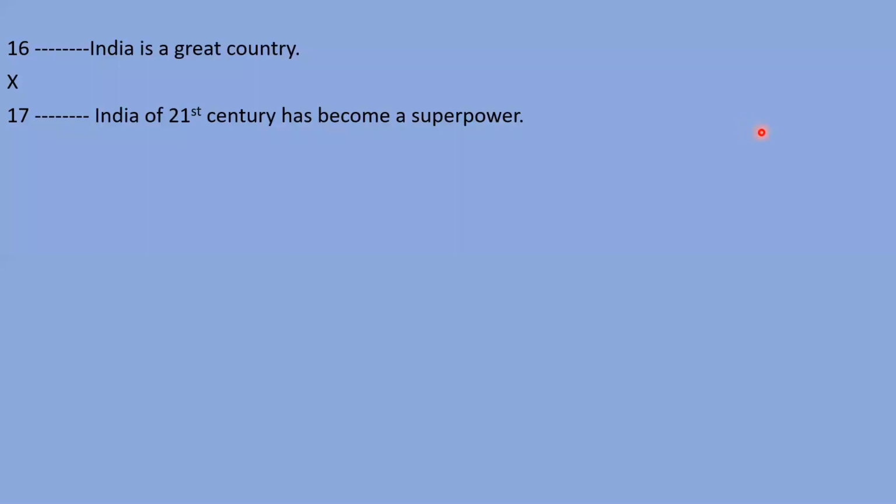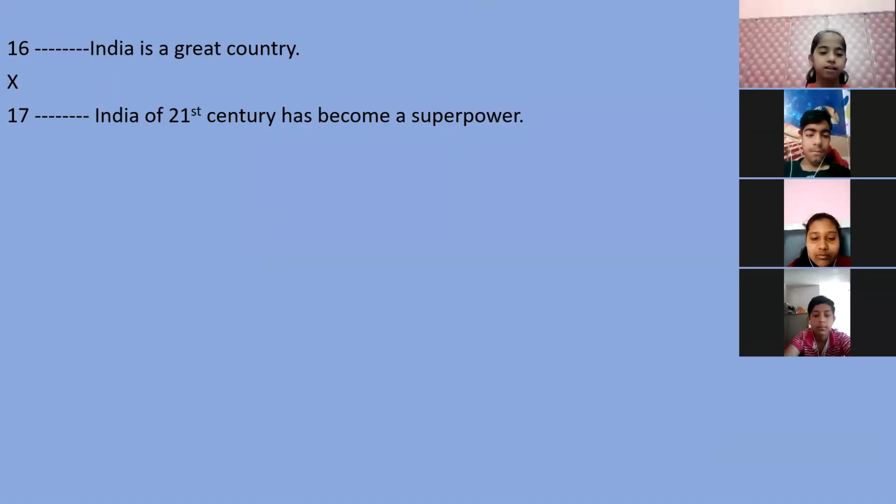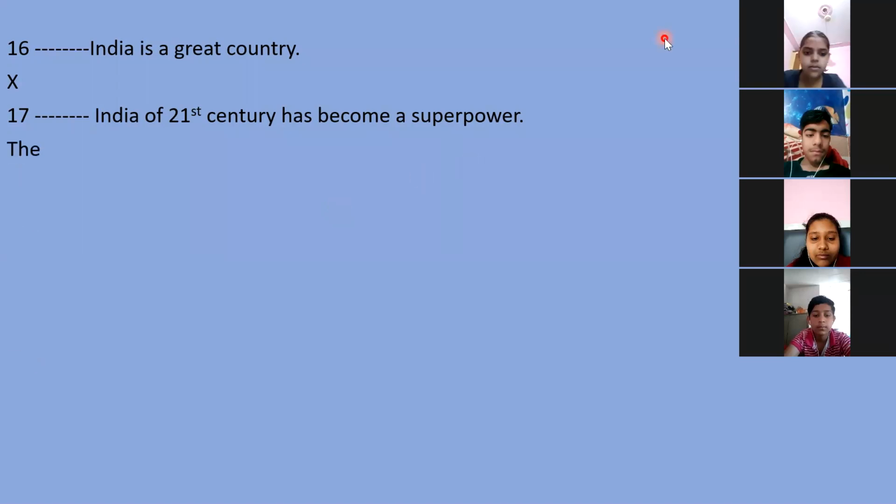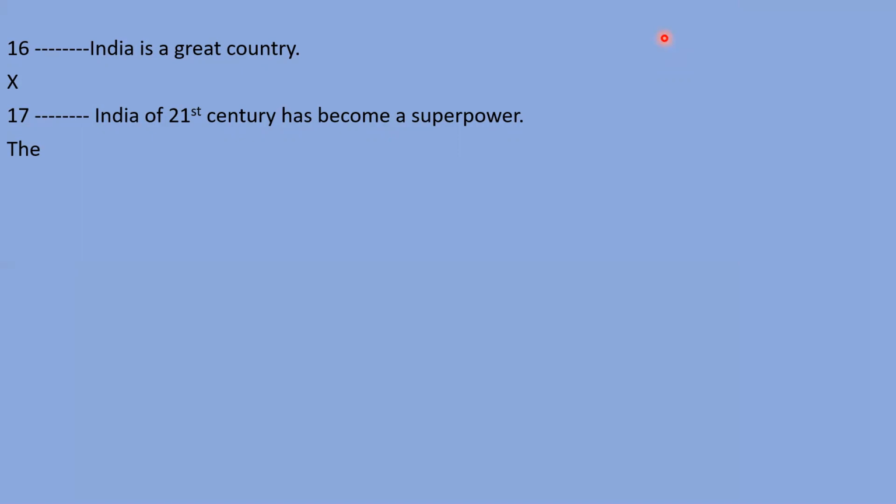Please tell me. Vansh, you please tell me. Sir, the. Yes, the will come here. Dear students, you can understand this point. Now I'm not talking about any general India, but about India of 21st century, right? So that has become definite. That's why we need to use the here: the India of 21st century. 21st century ka jo India hai. So for this case we should use the article.